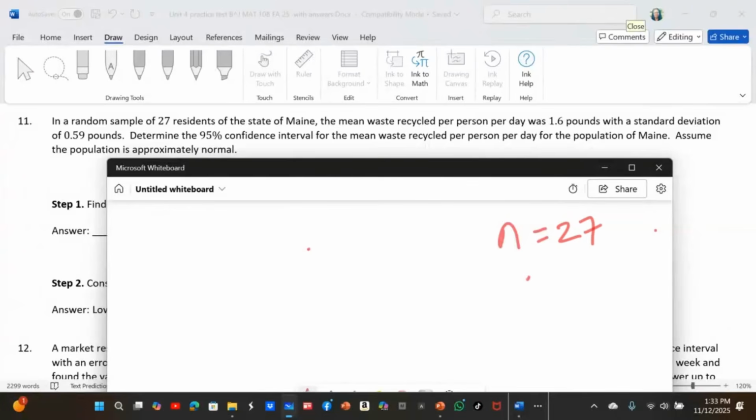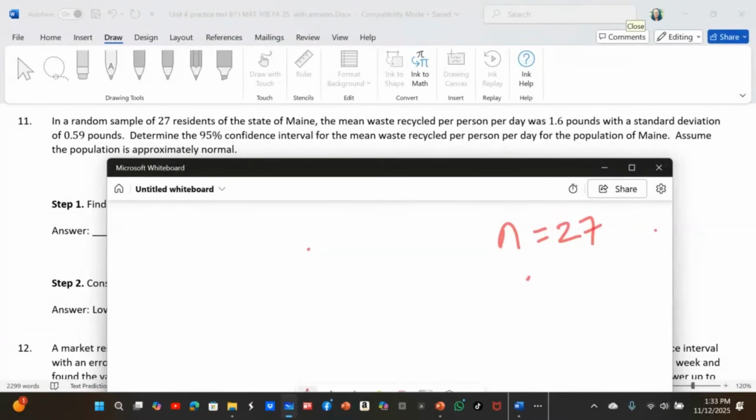This state is the state of Maine, but some of this information is given to you when you're doing a hypothesis test or confidence interval. Some of it is not even included in the test. This is just to tell you that it is the state of Maine. It can be any other state. The test is about recycling, waste recycled.